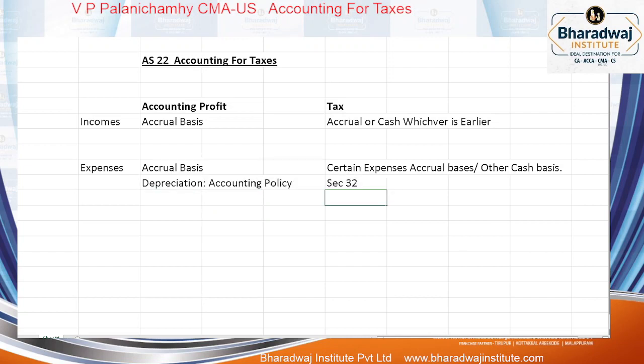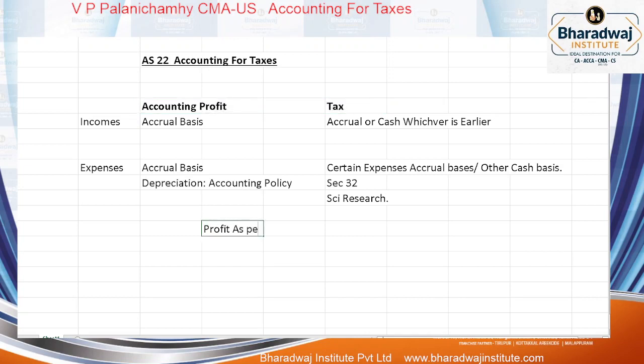Okay, and you can see certain scientific research expenses. For example, when you purchase plant and machinery for the purpose of scientific research, in financial accounting, we will claim only normal depreciation, like any other plant and machinery, at 20%, 25% as per accounting policy. But when it comes to tax, what will you do? When an asset is purchased for scientific research, how much can you claim? 100% it is deductible. Simple. Accounting profit and taxable profit differ.